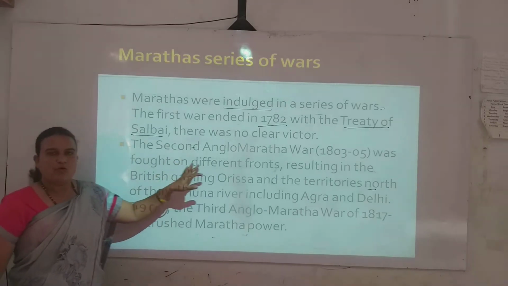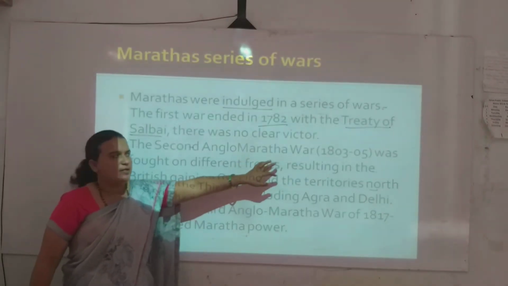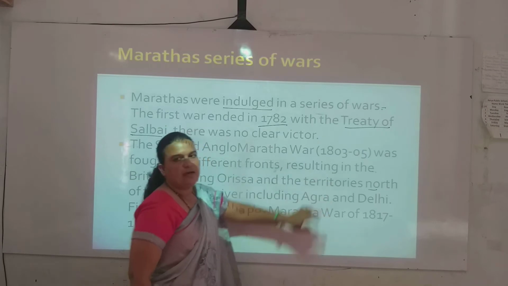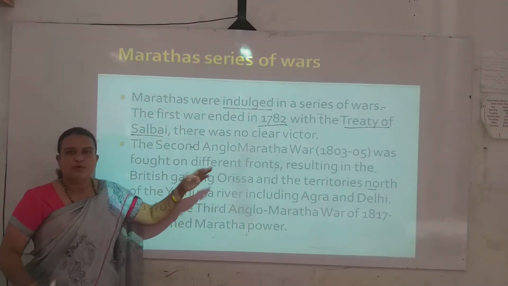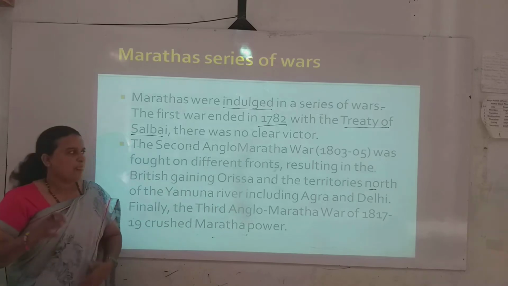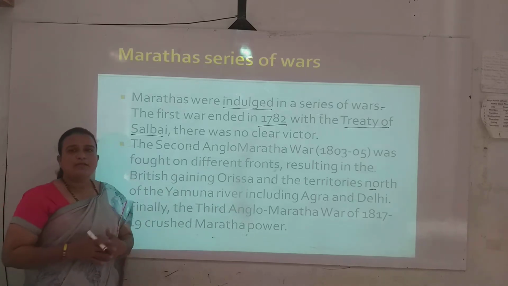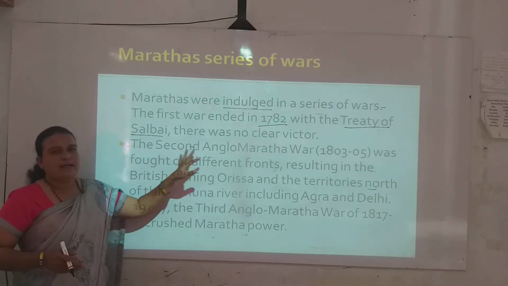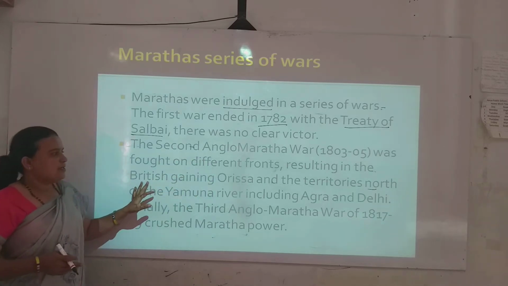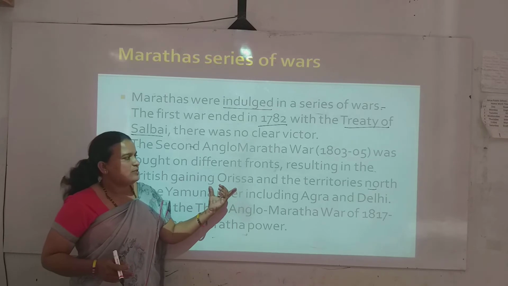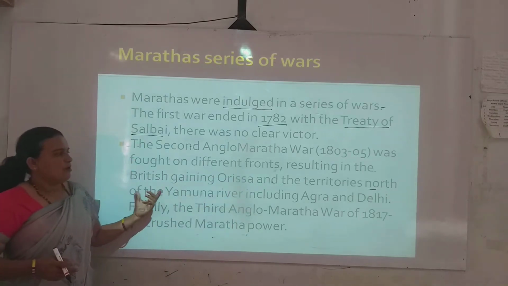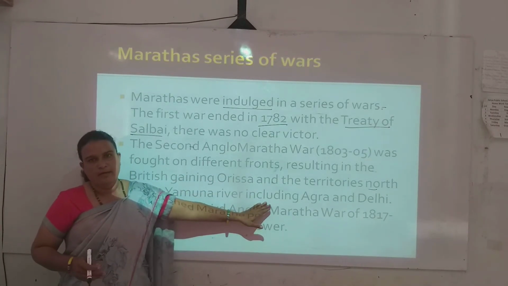Next, the second Anglo-Maratha war, in the years 1803 to 1805, was fought on different fronts, different locations. In that war the British succeeded in gaining Orissa as well as some parts of Agra and Delhi.